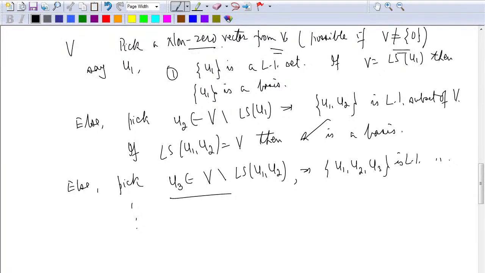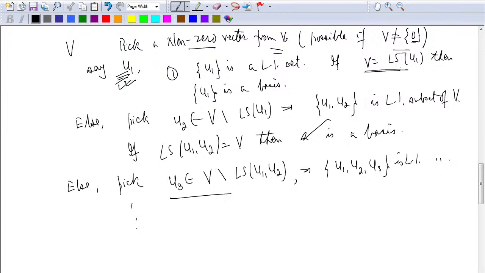So my first set of vectors was empty, so I am picking U1. My original span is 0. You understand that every vector space has a 0 vector in it. So I am not picking 0, I am starting with something which is different from 0. That is possible only when V is different from 0. Alright, so I can pick this one. Once I have done it, I look at whether I get the whole space or not.